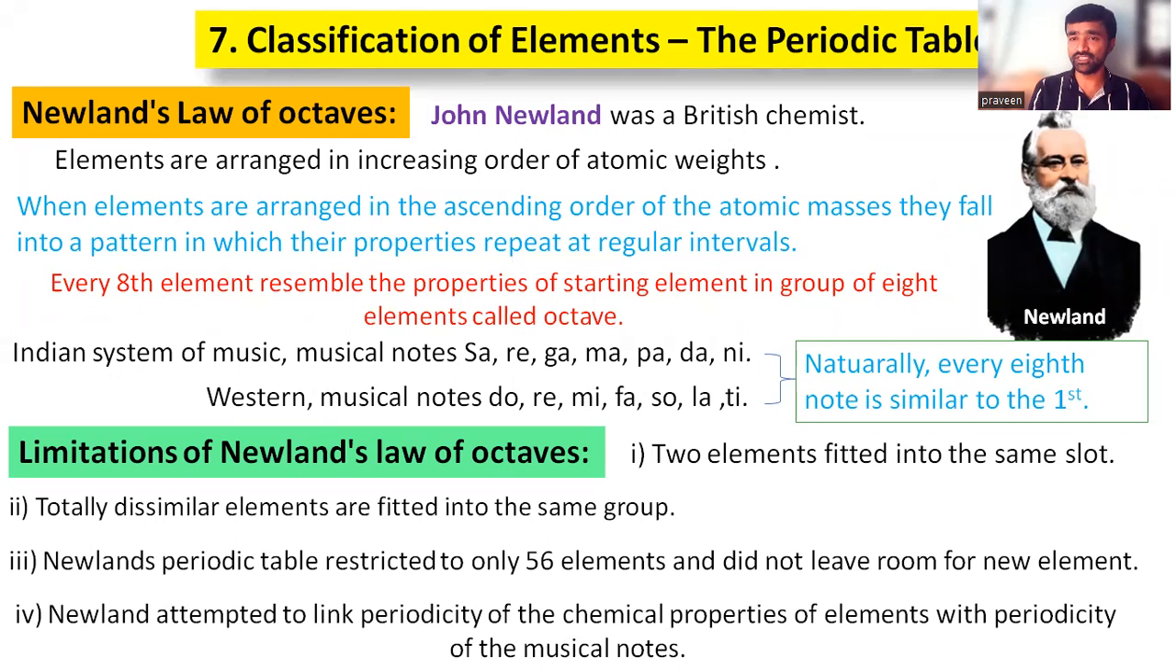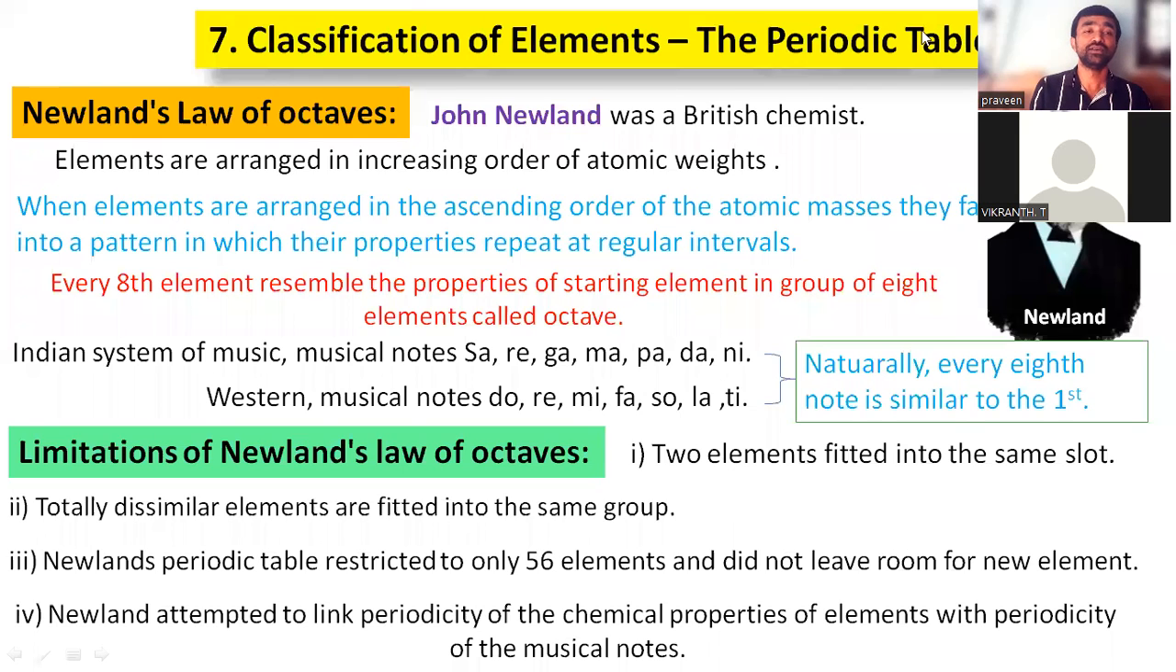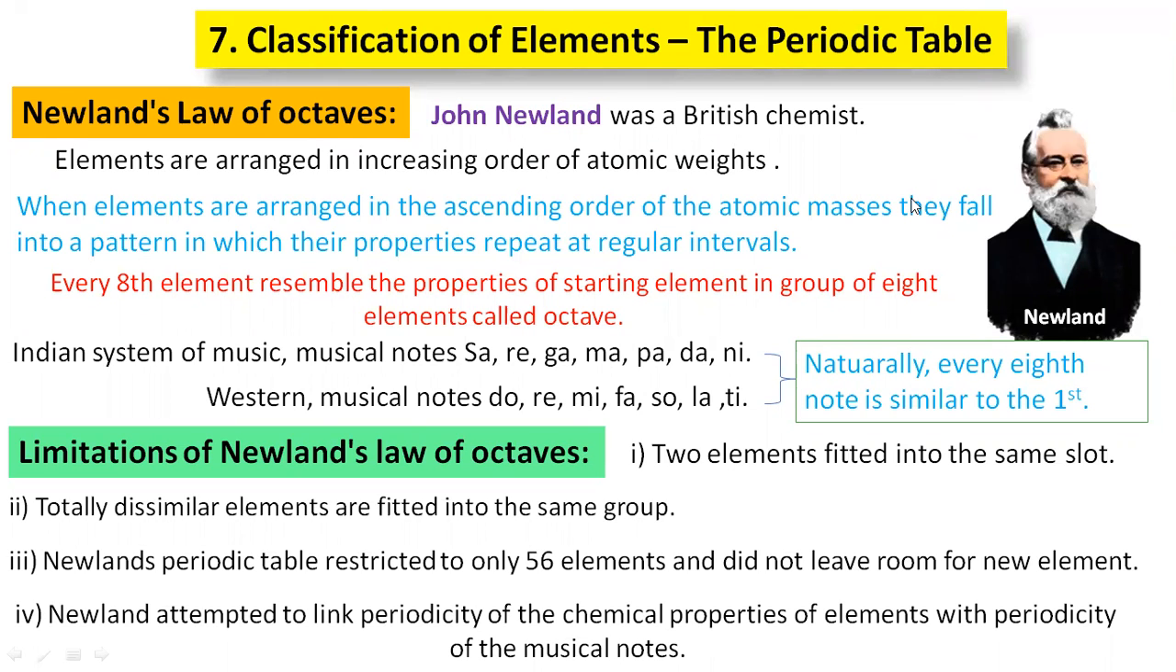But the best thing is assigning a number for the elements, right? So is it clear about Newland's atomic classification? These are the points you need to write about the classification of Newland's law of octaves, right? So this is about Newland's periodic table. Because there are limitations, this classification is not enough to classify the elements.